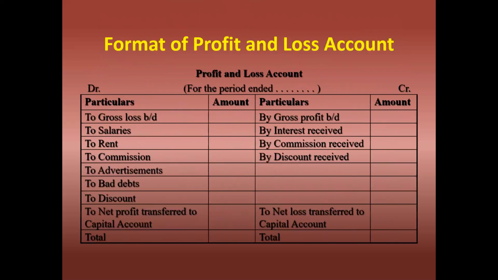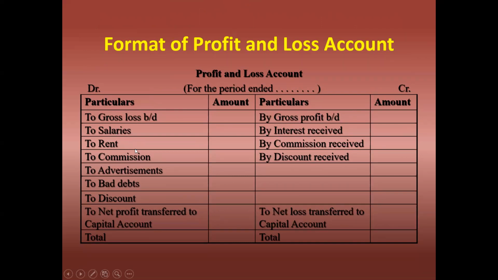The format of the profit and loss account: first, the heading, we have to write profit and loss account of Mr. X for the period ending. Next, debit side, credit side, particulars, amount. If there is a gross loss, we have to write to gross loss brought down. If there was a gross profit, we have to write by gross profit brought down.